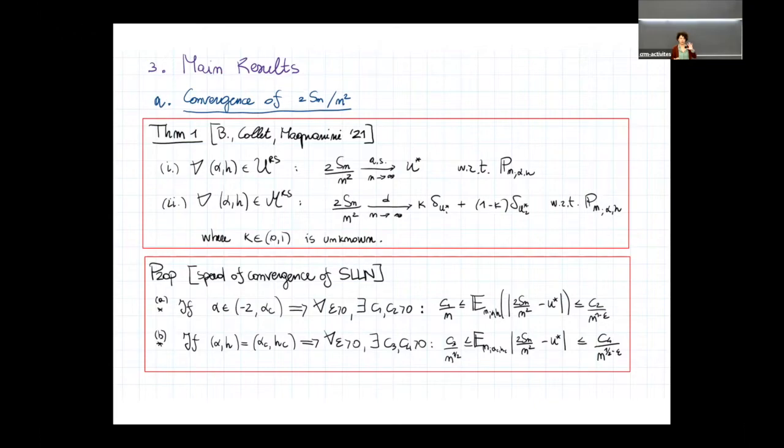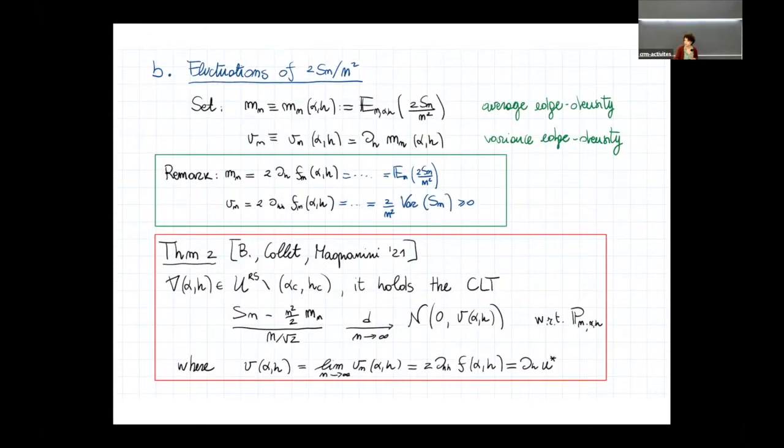First set of results. Then we move to study the fluctuation. So in the uniqueness regime, we have a strong law of large numbers. We can somehow control the speed of convergence, and then we look at the fluctuation of Sn around this average.